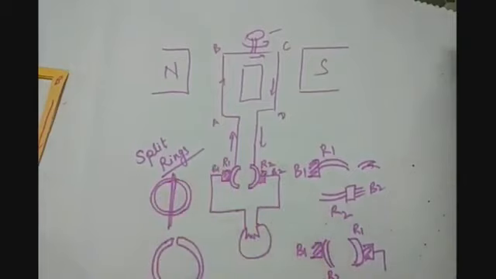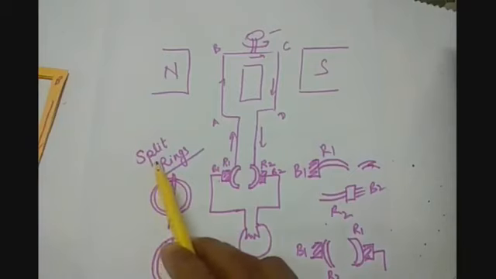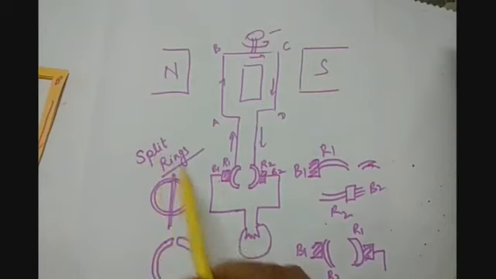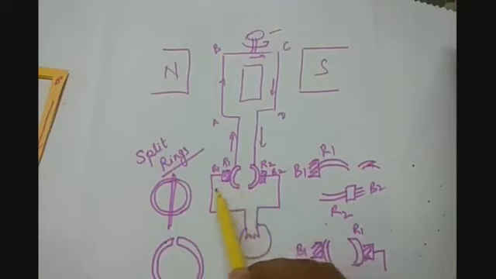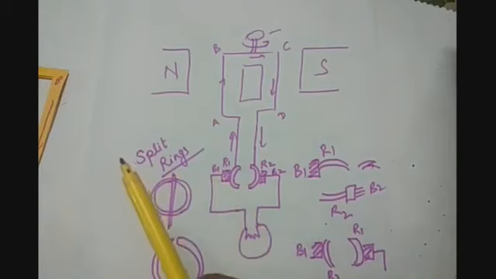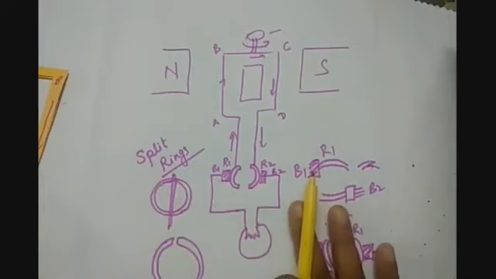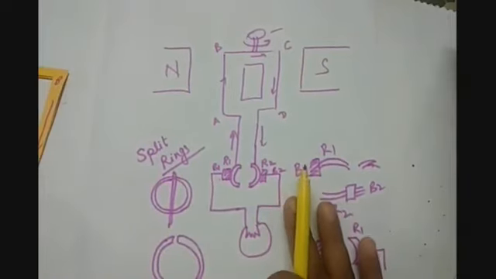So basically the difference comes at the slip rings and split rings. In case of the DC generator, the split rings are changing the contact between the brushes, and in case of AC generators the contacts are not changed and the directions are reversed. So dear students, these were the two types of generators.